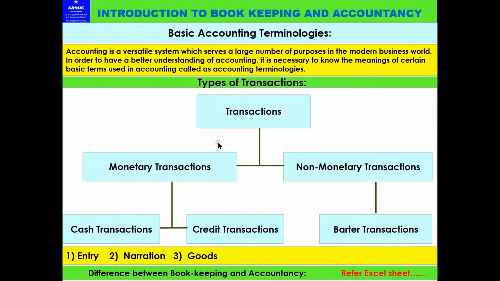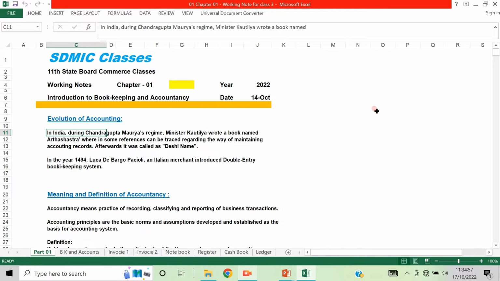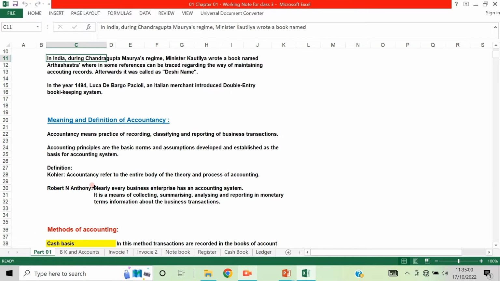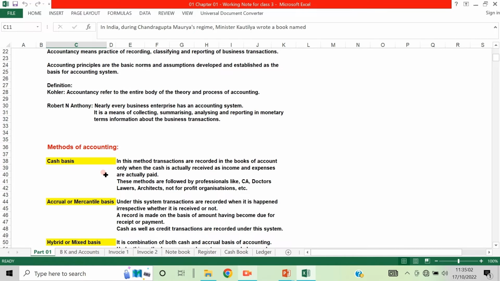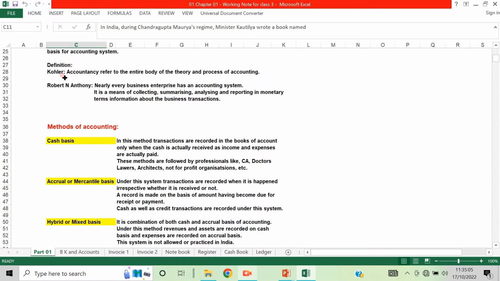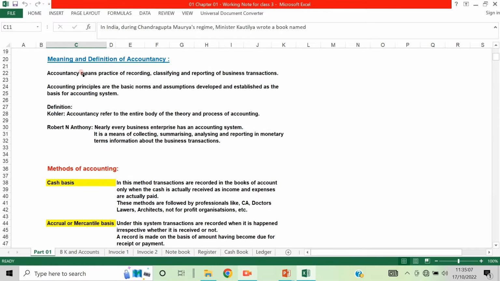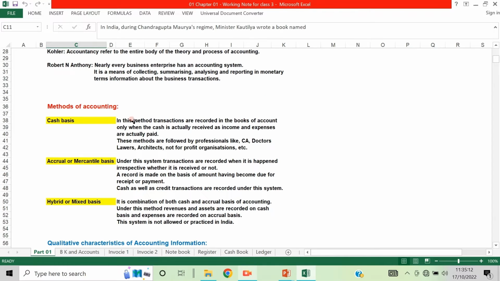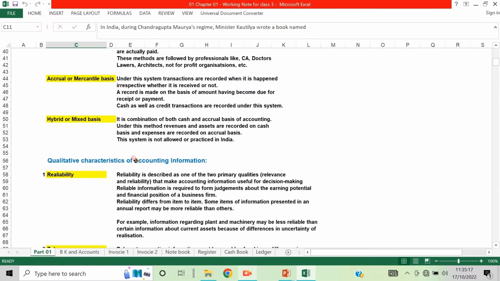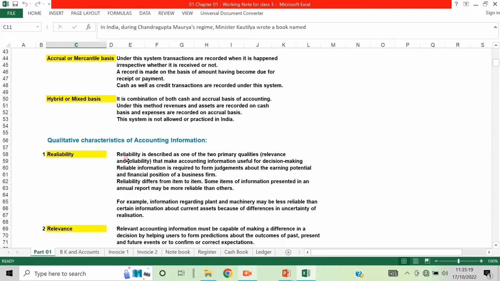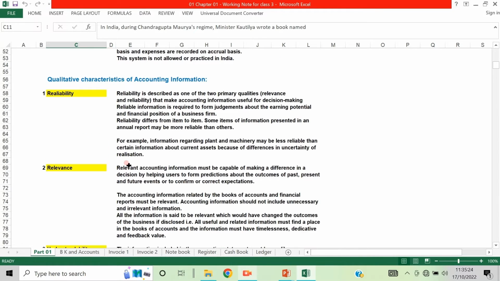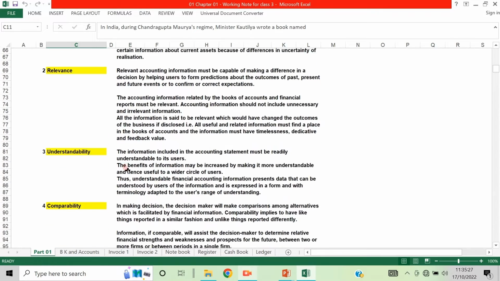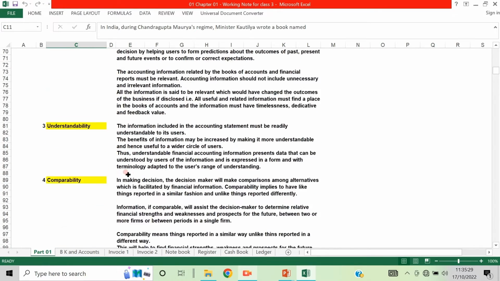Now let us see. Evolution of accounting we learned, meaning of accounting we learned, then see definition by Kohler, this definition of accounting system. Then methods of accounting we learned: cash basis, accrual basis, and a mixed or hybrid method. Then qualitative characteristics of accounting we learned: reliability of information, then relevance of information, understandability of information, comparability of accounting information.